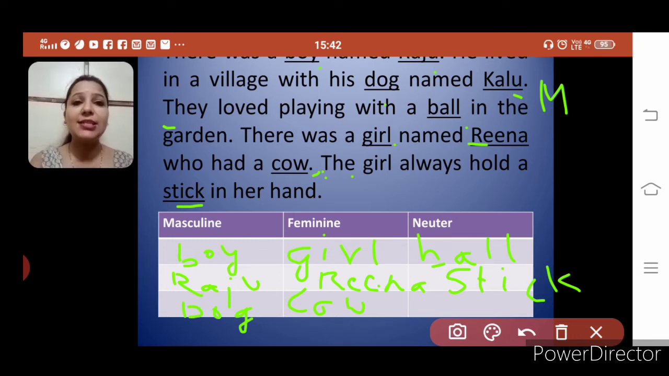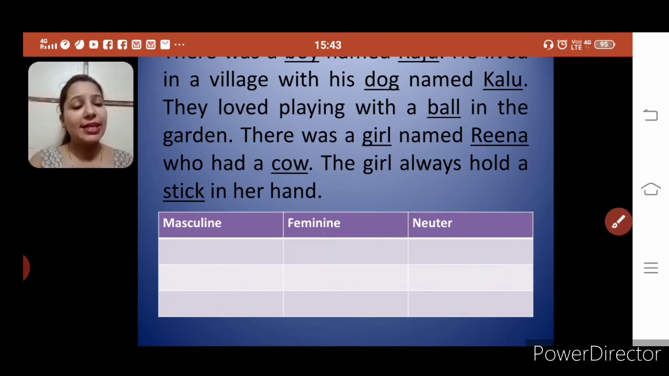That is stick. So in the given paragraph, we have got the underlined words we have sorted as masculine gender, feminine gender and neuter gender. And it's in this way. Boy, Raju, dog and Kalu comes in masculine gender. Girl, Reena and cow comes in feminine gender. And ball and stick comes in neuter gender. So, let's see the next one.